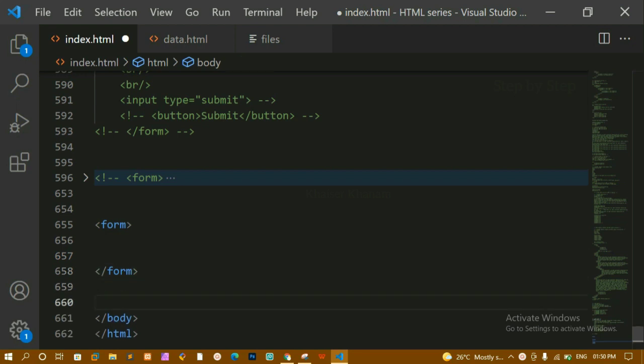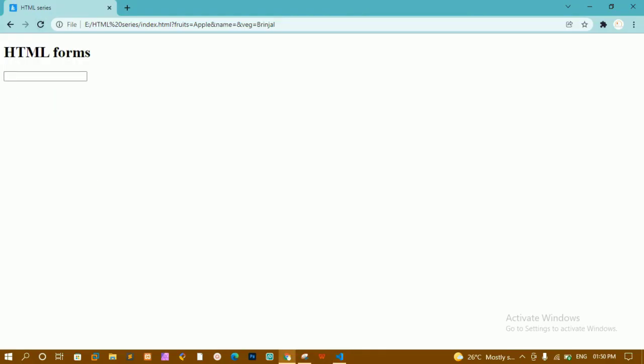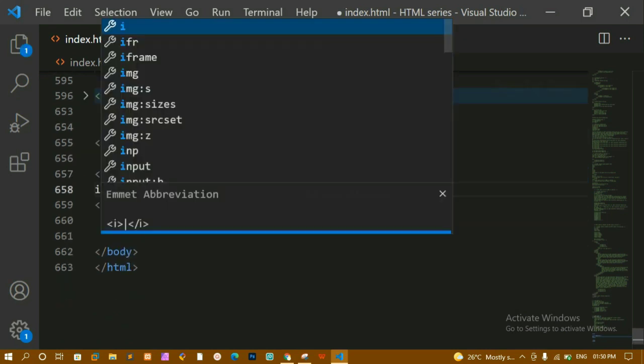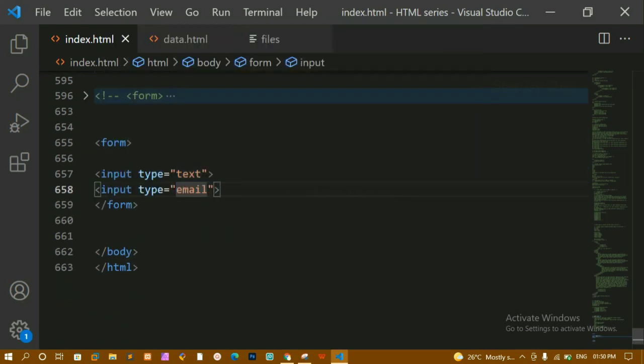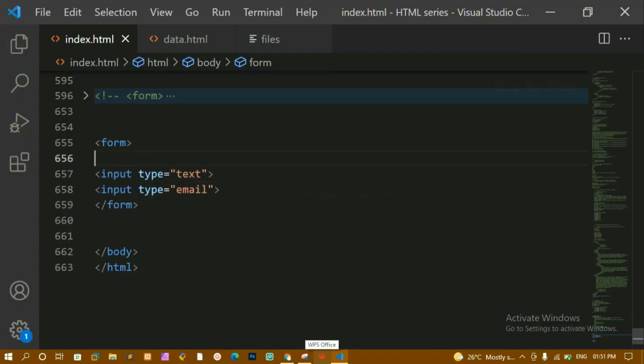Now here first I am just going to create first input field, and type is equal to text. We have already seen type is equal to text. We can insert text data here. Now below this I am just going to create another input field. For this I am just going to write here email. I'll save this, I'll refresh this one. Now here let me just add one label as well, and inside this first let me just write here text.